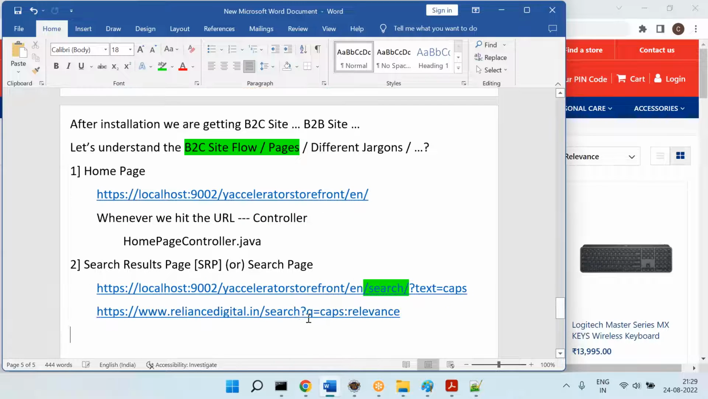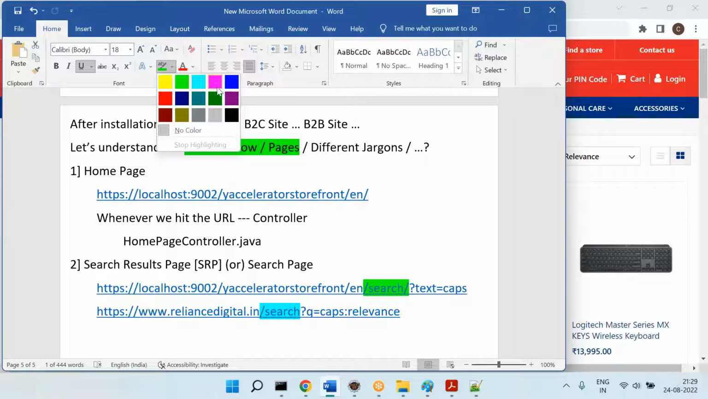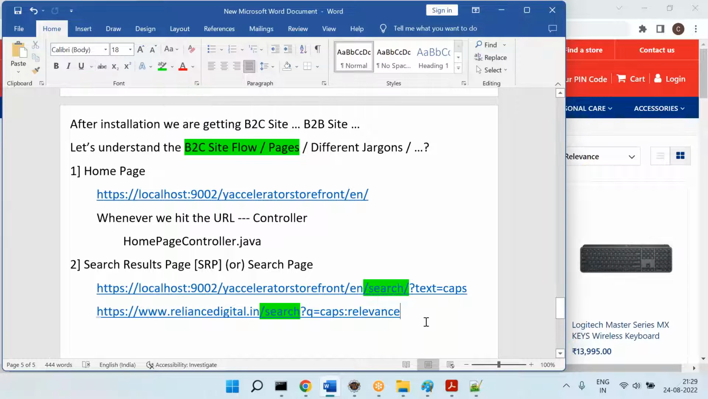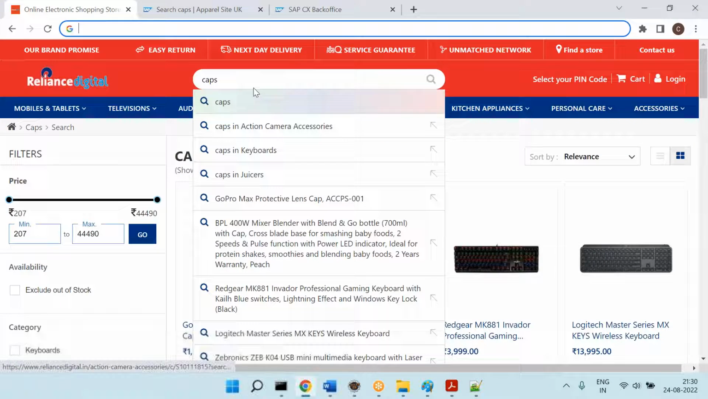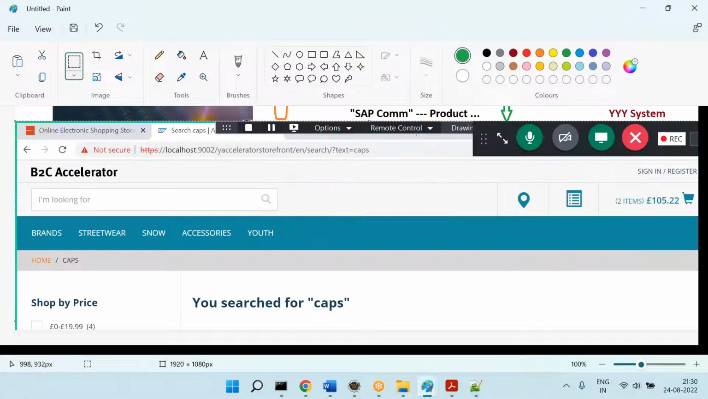Now do you see? Is this URL matching? Yes, the URL pattern is matching. Okay. Now let's come back here. I search something, caps, and when I search something, then this is it. Searching like this and hitting this URL, both are the same, right? Searching like this and hitting the URL, both have the same meaning. Yes or no? Yes.